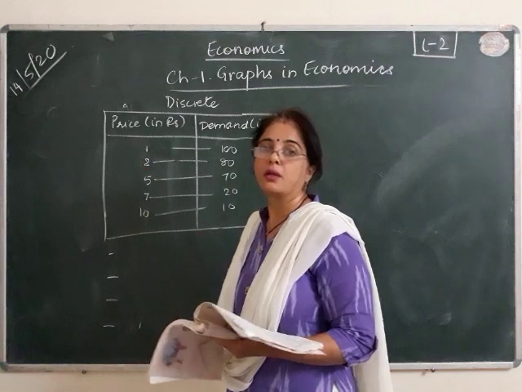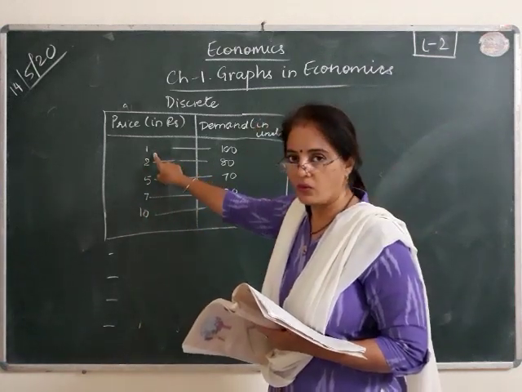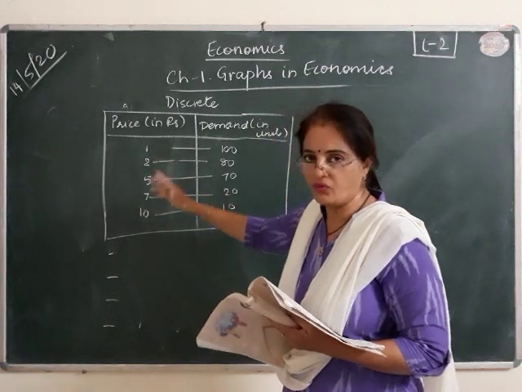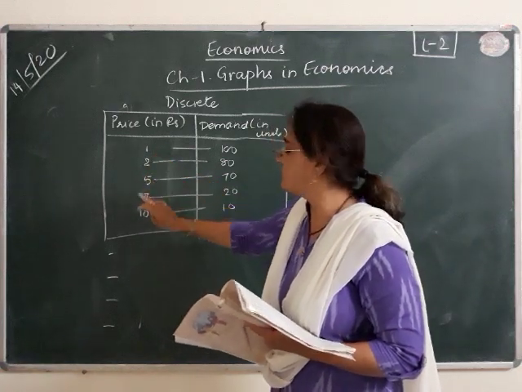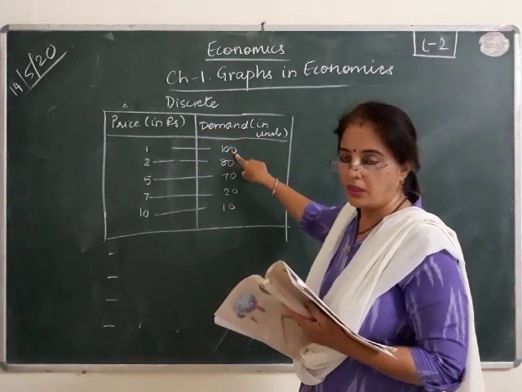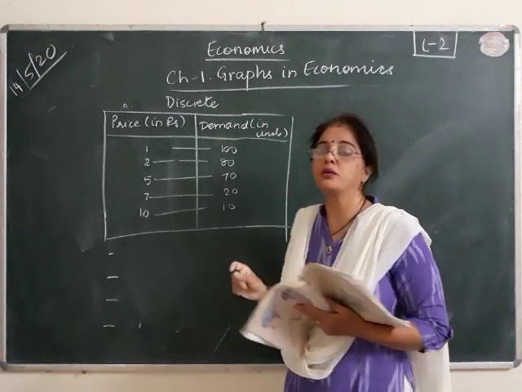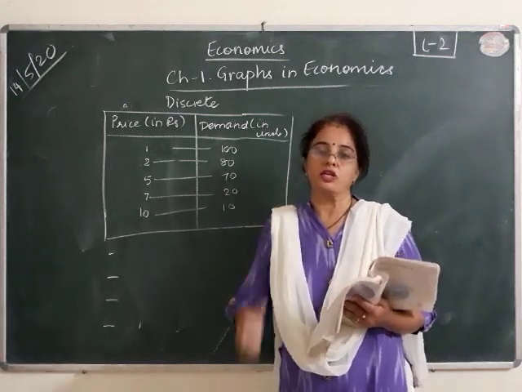Here there is no range, there is only one shot: 1, 2, 3, 4, likewise they have given 1, 2, 5, 7. So at a given point, this is the demand. Whereas in continuous there is not a point but there is a range.